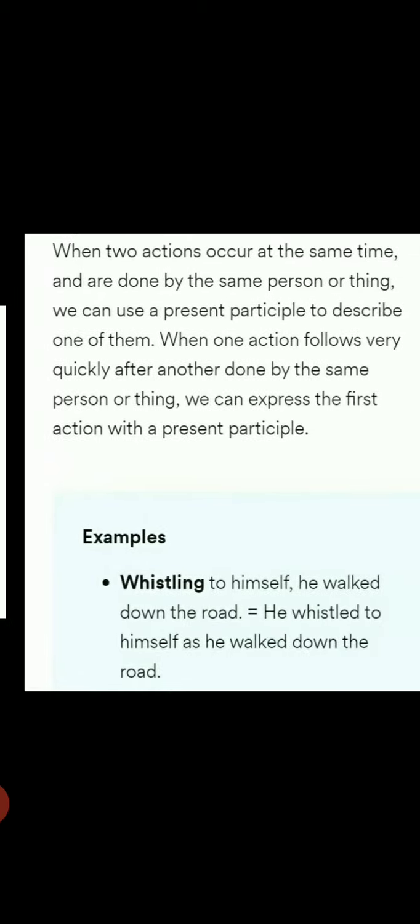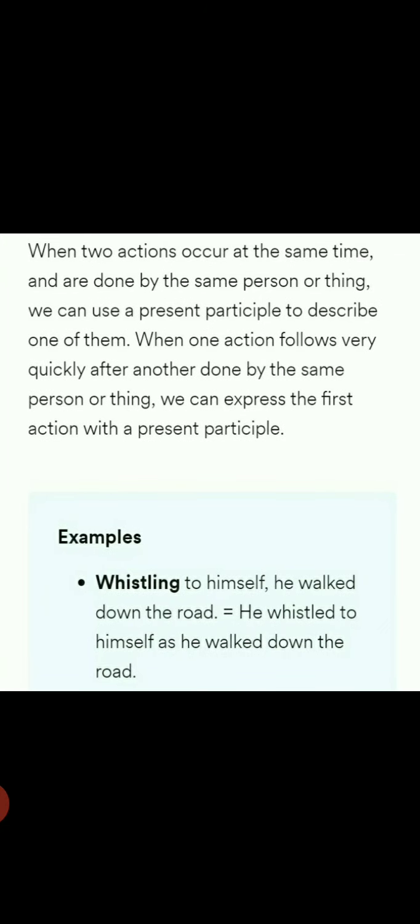Hearing the noise, the child woke up. The same person is doing both the actions. Hearing the noise, that means the child heard the noise and he woke up. So, hearing the noise, he woke up. Two actions going on at the same time and done by the same person or thing, so we use the present participle to describe one of them. The first action, whichever is done first, like here whistling to himself, he whistled to himself as he walked down. Which is the first action? Whistling. So the first action we express with the present participle verb form.